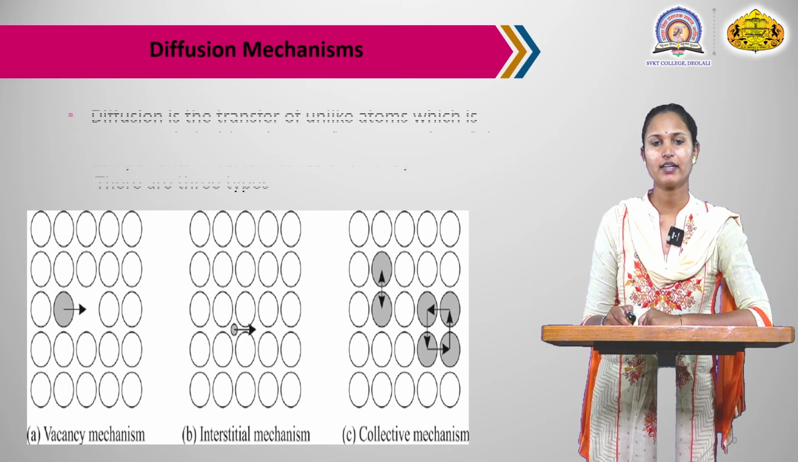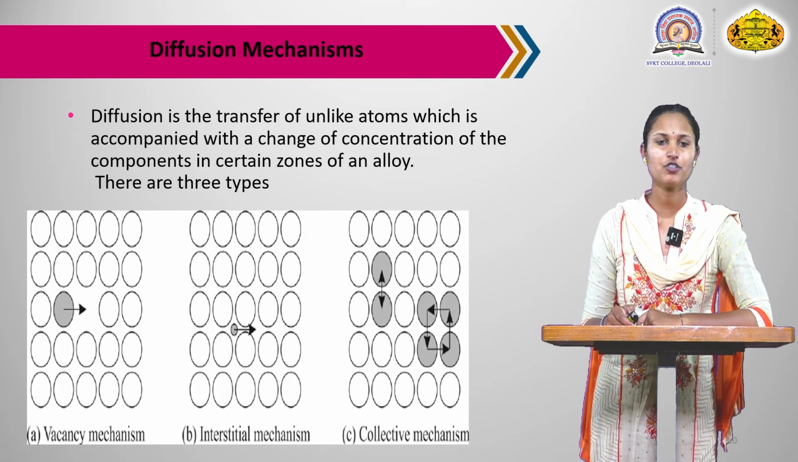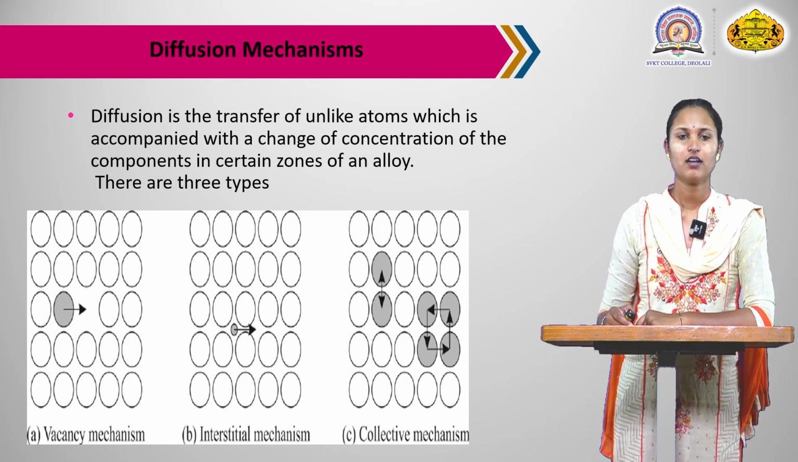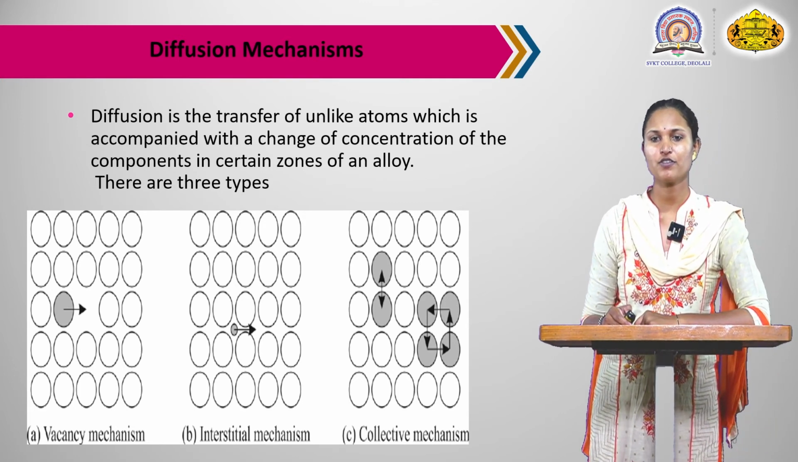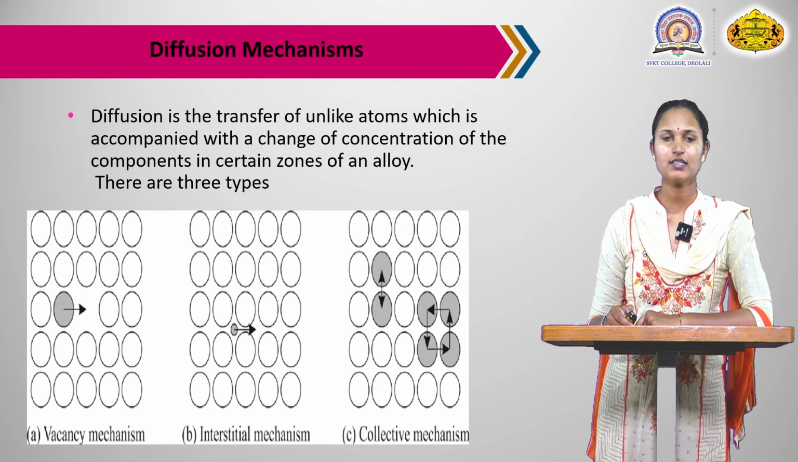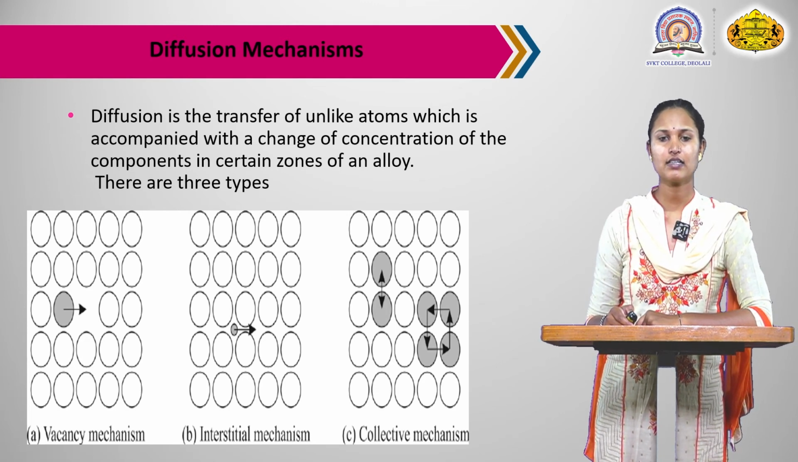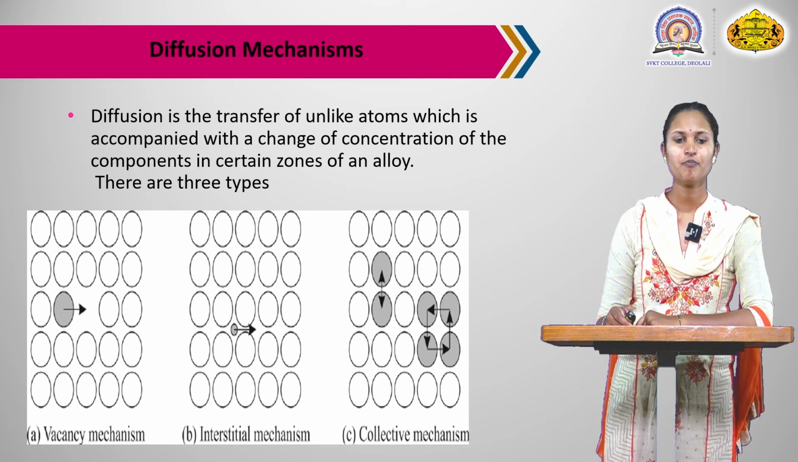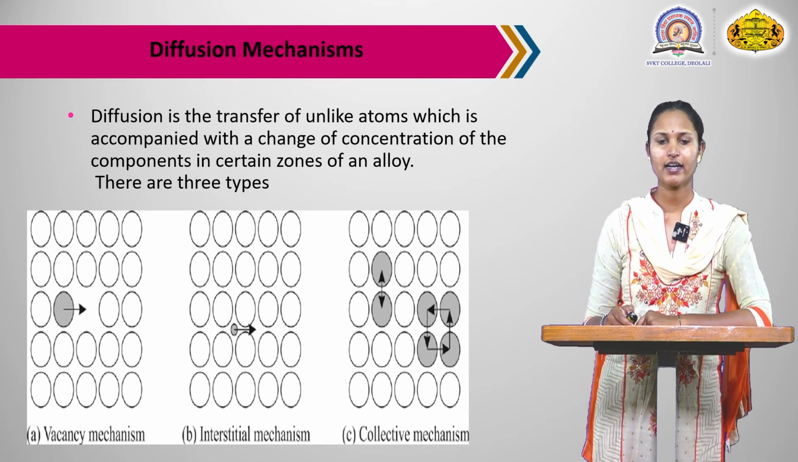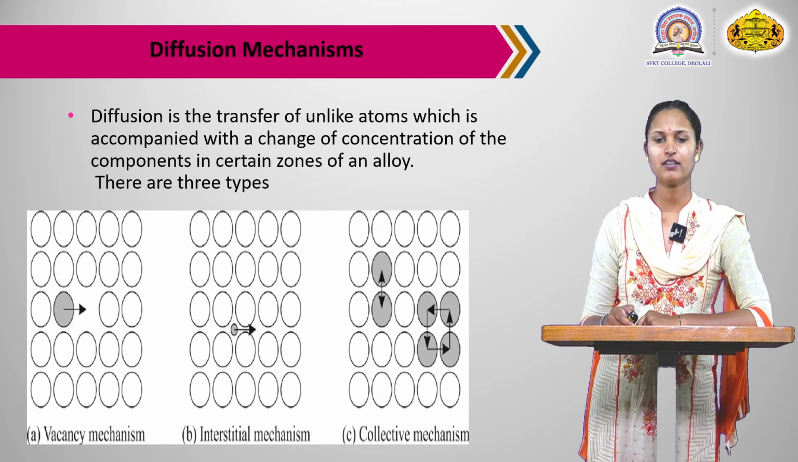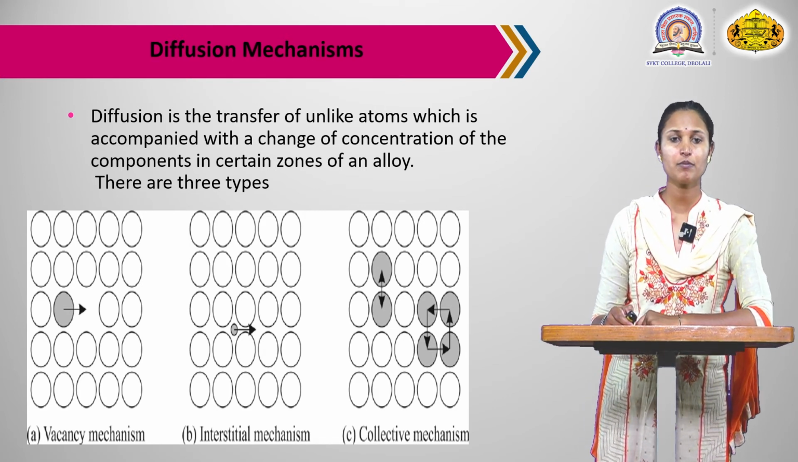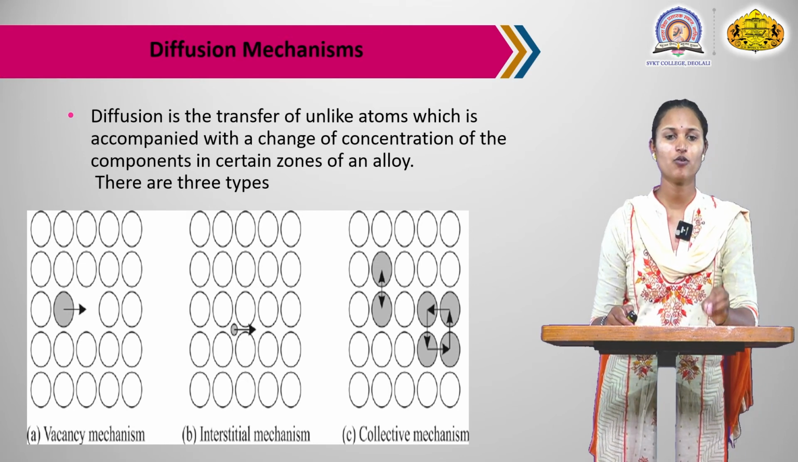Diffusion mechanism. Diffusion is the transfer of unlike atoms, accompanied by a change of concentration of the components in certain zones of an alloy. There are three types: first, the vacancy mechanism; second, the interstitial mechanism; and third, the collective mechanism. You know the vacancy mechanism. Vacancy means the missing of an atom from its original place.